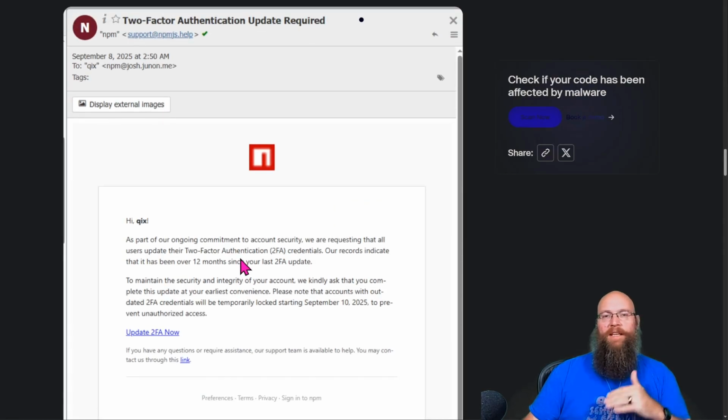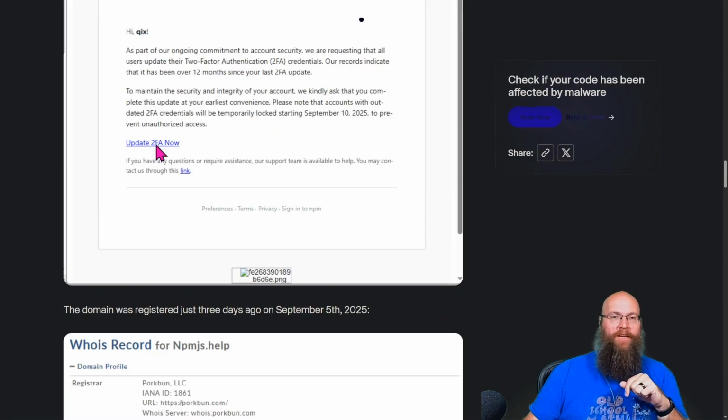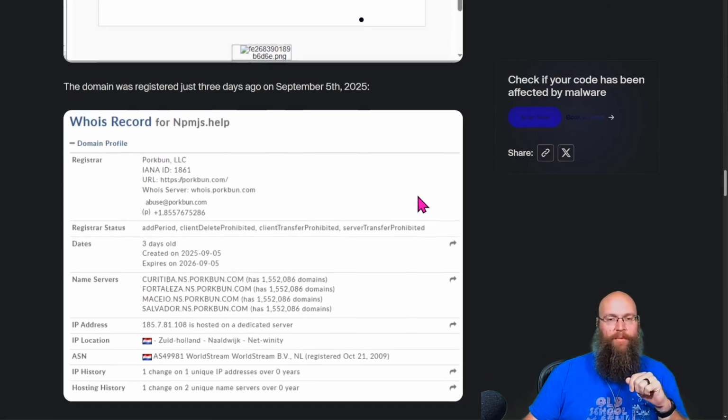Anytime I get emails like this from any company, bank, social media, GitHub, whatever, I never click the link. I always go log in directly to the interface where I know the address, and then I go find what it's referencing. That's the way I do it. That's what got him right here. He went and logged in, boom, his account got compromised.